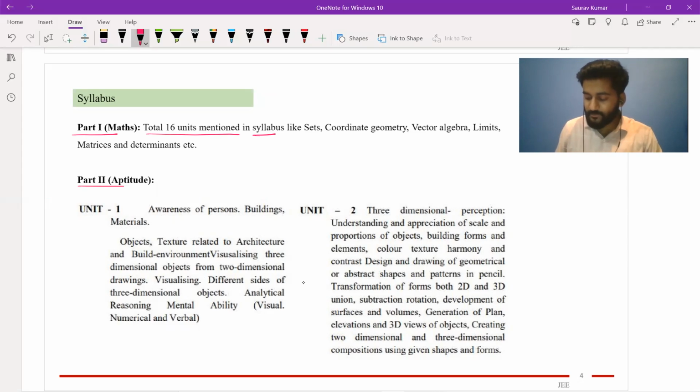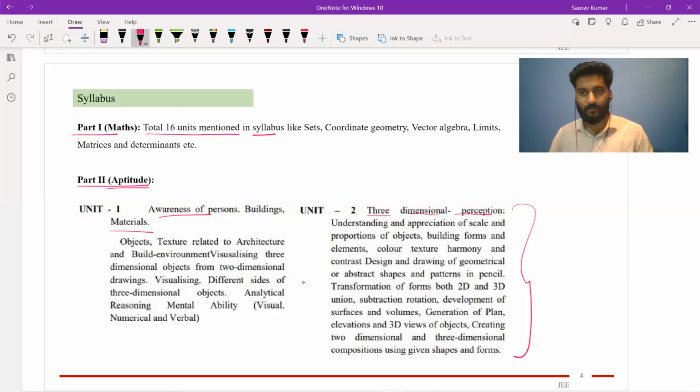The second part, that is aptitude, has two units. First is the awareness of person and the building material, that is your architectural aptitude. Second is the three-dimensional perception, in which the design and drawing of geometrical or abstract shapes. So all those kinds of questions are there, as you can see.